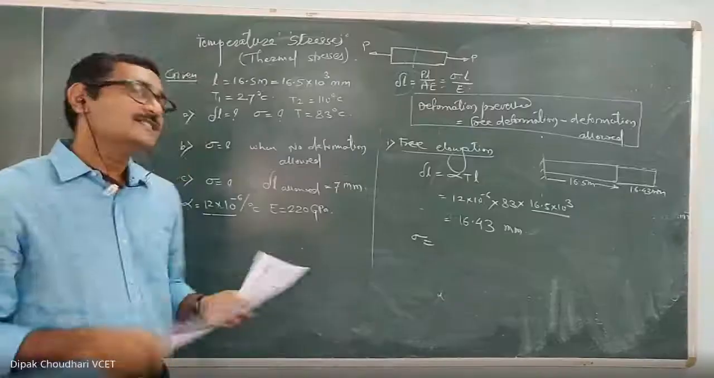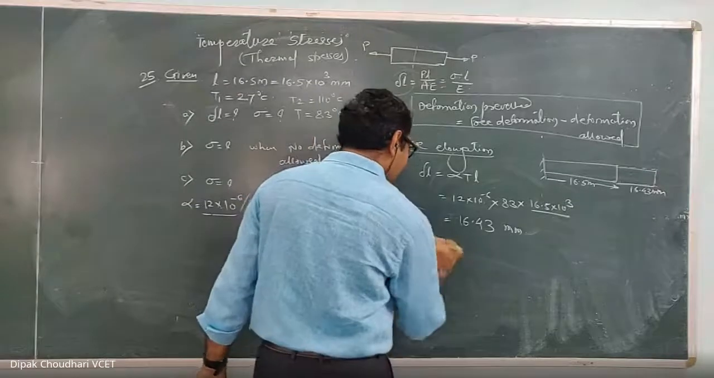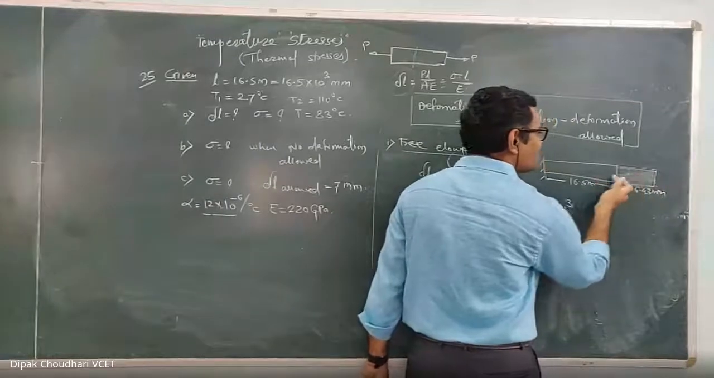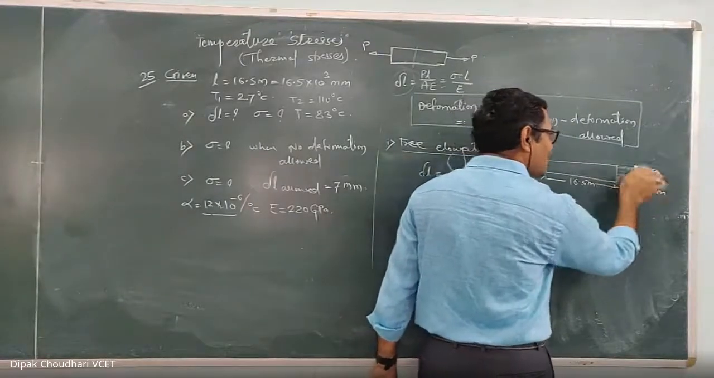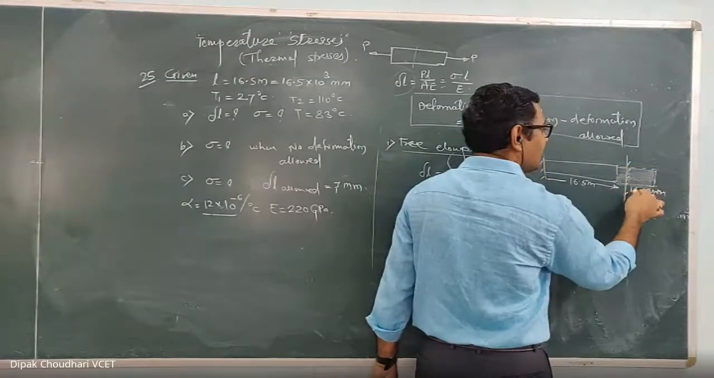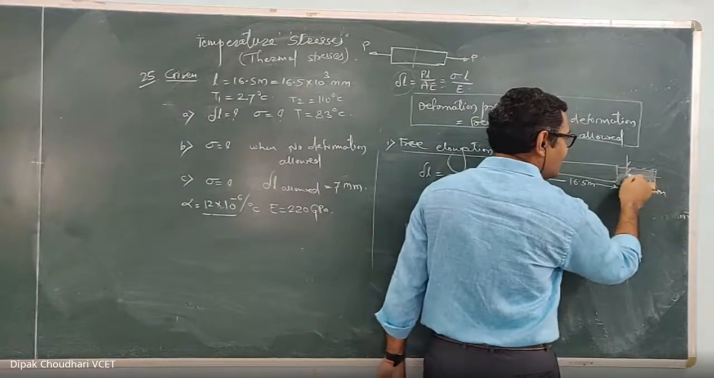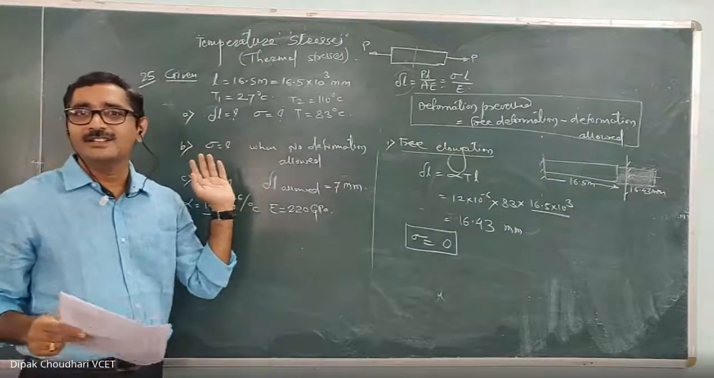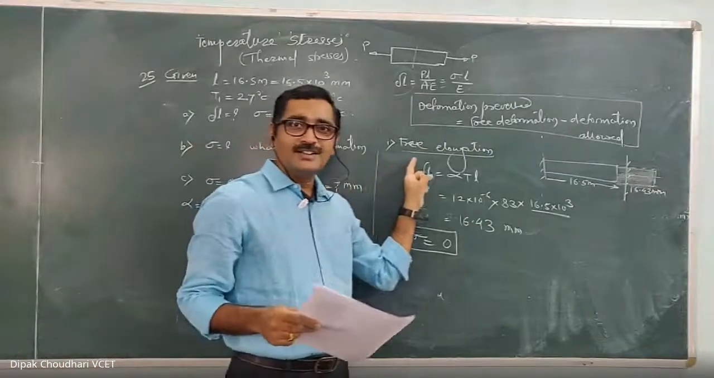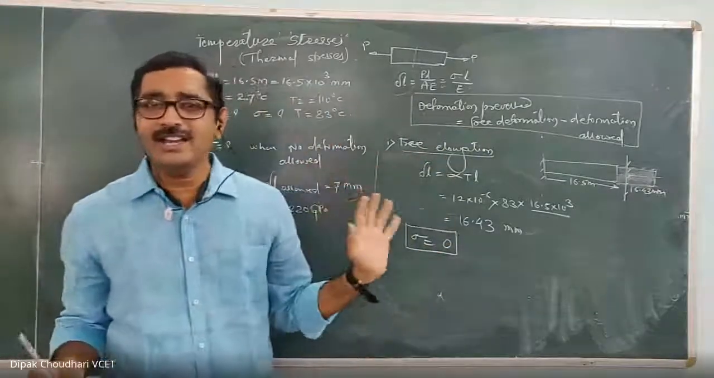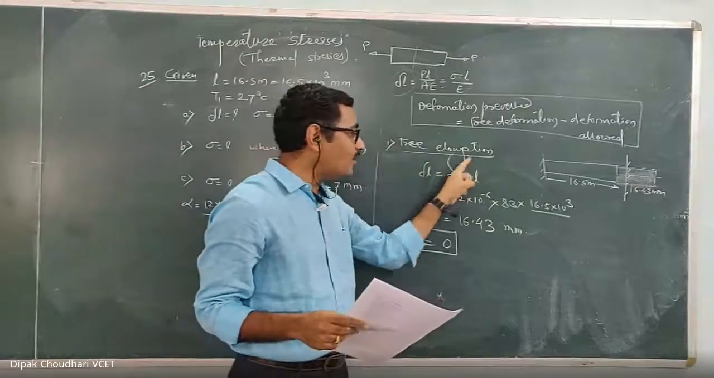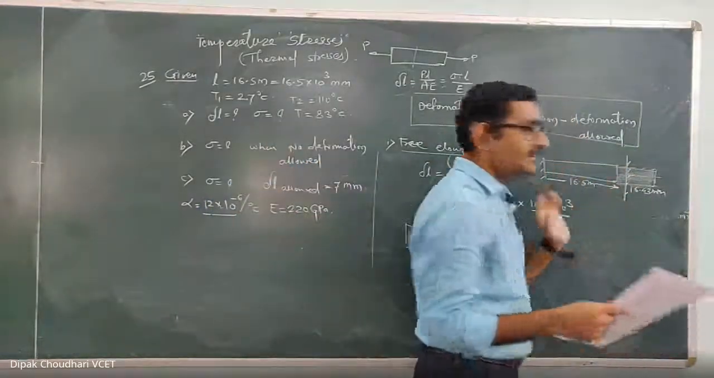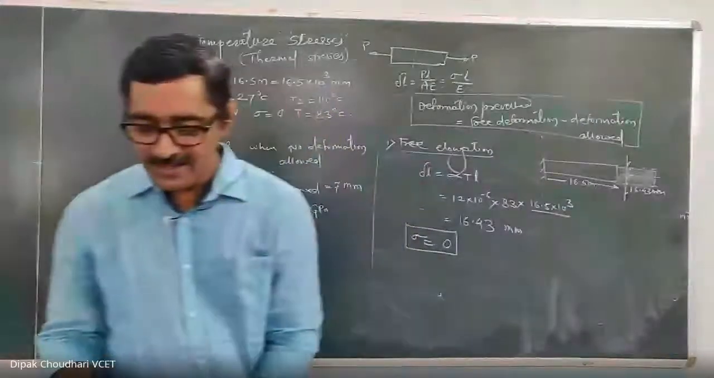Sir, 0. It will be 0. Remember once again, the temperature stress is induced only when this free deformation, maybe elongation or contraction, is restricted, either because of some support or by applying some external force. Then only temperature stress is induced. Okay, clear? So the formula will not come by heart alone. When the free elongation is allowed, the temperature stress is 0. When it is restricted, the temperature stress is induced. So in the first case, it is 0.